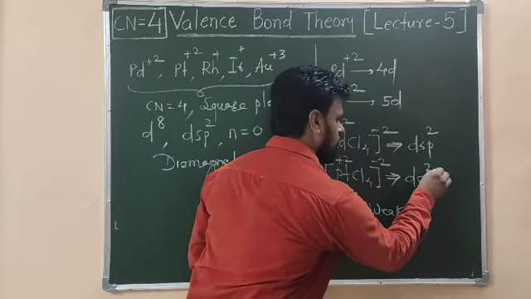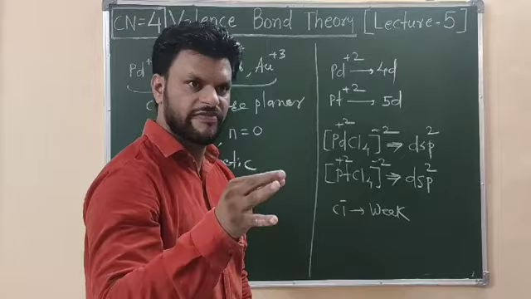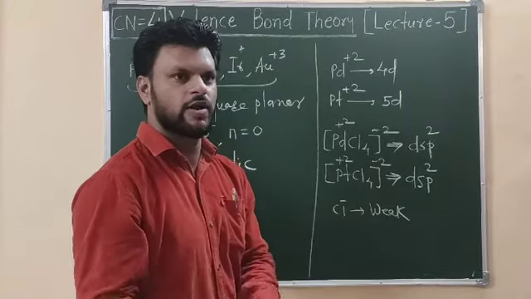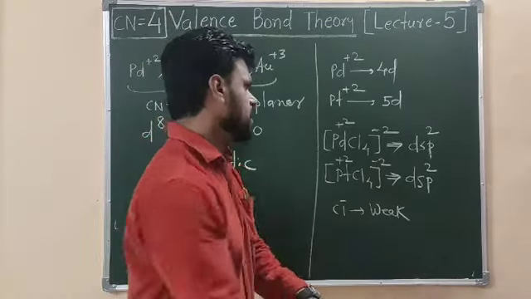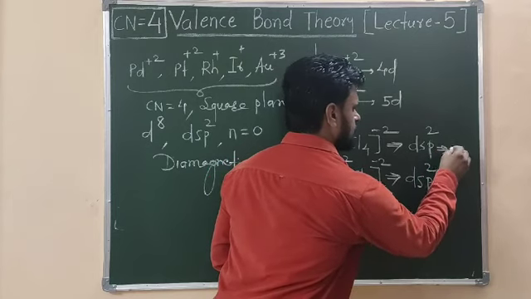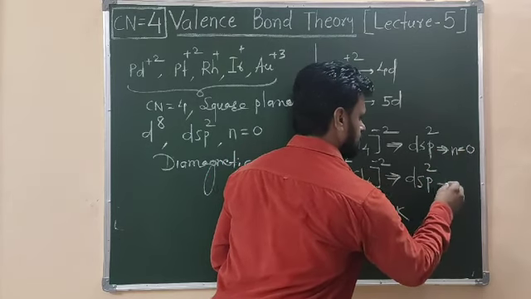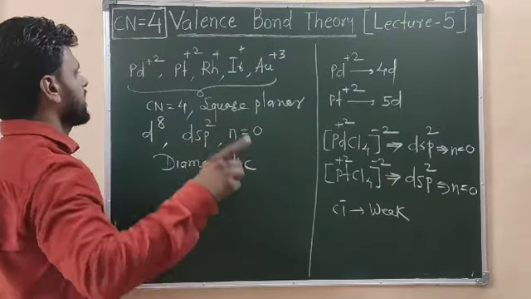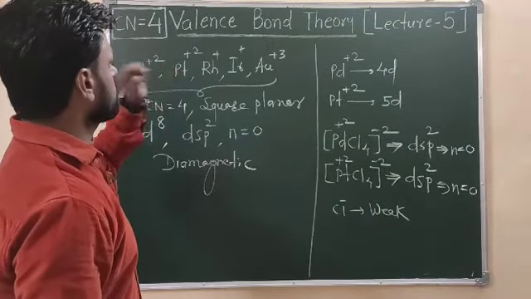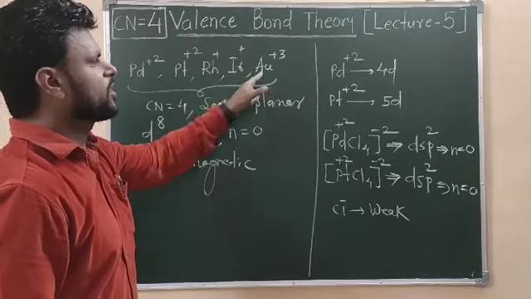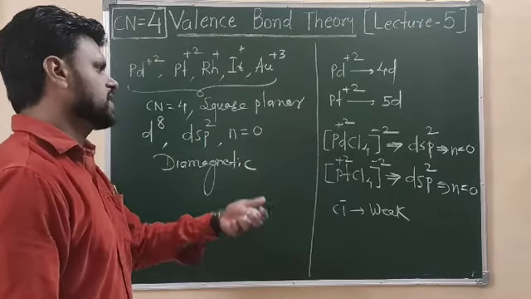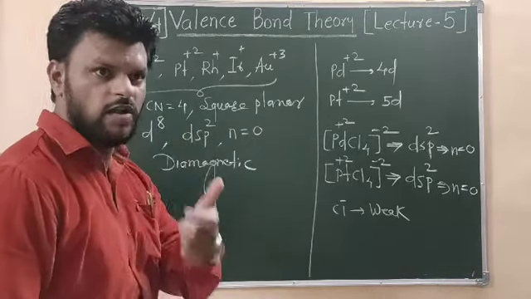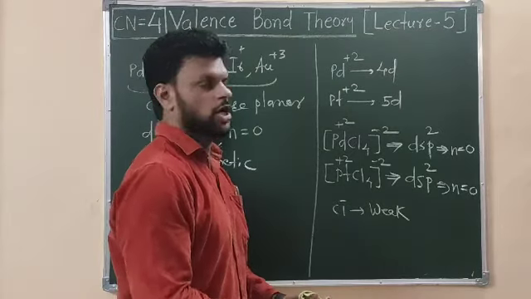And this is because of the higher value of crystal field splitting. This is because of the higher value of crystal field stabilization energy. And please do remember, these are square planar complexes having n equal to 0. Similarly, now I can also discuss rhodium plus 1, iridium plus 1 and gold plus 3. These are the ions that always show the square planar geometry.